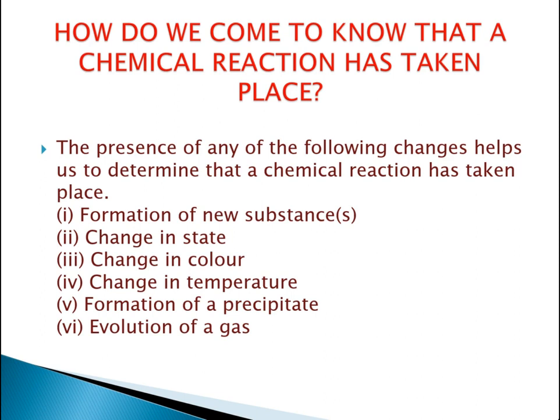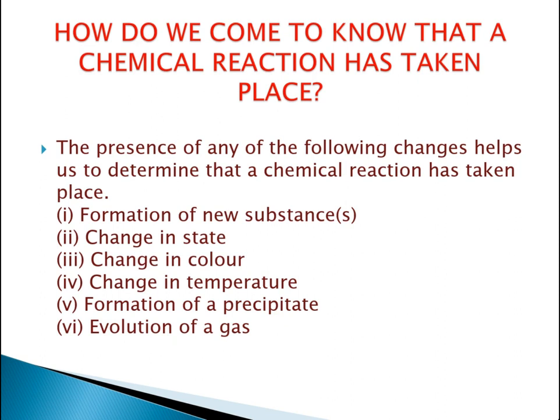Now these three criteria we can relate to an example. The example can be burning of a paper. So these are kind of examples. A formation of new substances: while burning a paper, there is a kind of reaction, and after the burning of paper, we get ash as the product. Now the ash is a new substance.